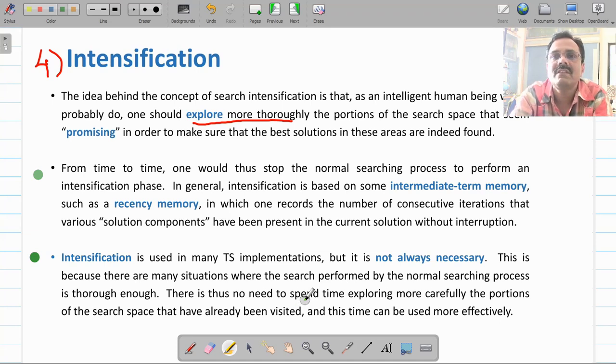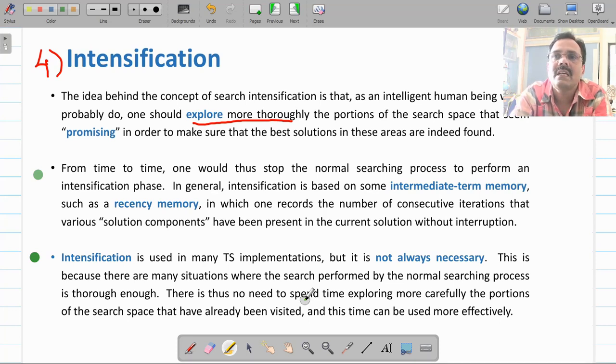In simple words, intensification means you might have gone through certain solution paths. According to your short-term memory criteria, our algorithm will not favor you selecting those paths again.